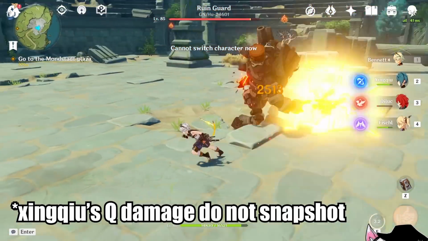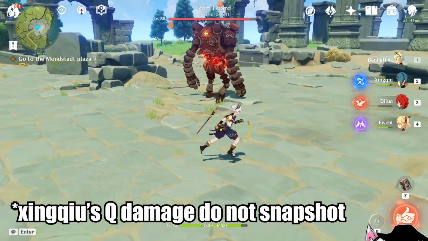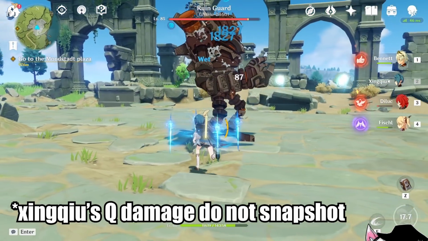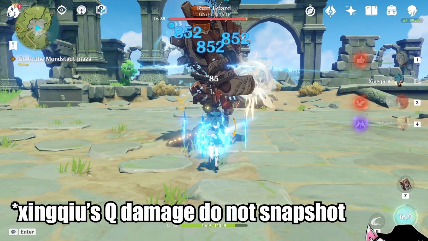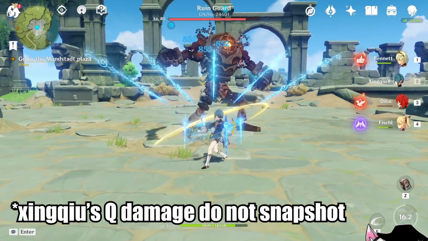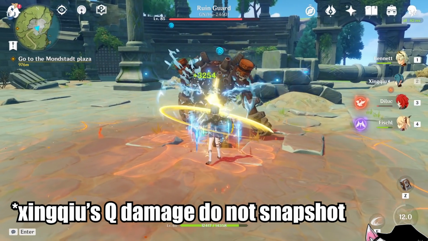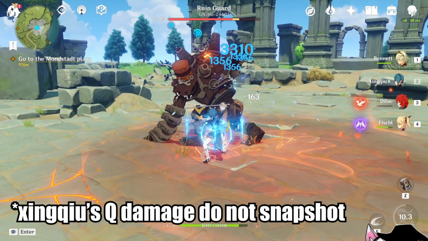Now there actually are abilities that don't snapshot. For example, Xingqiu's elemental burst. Here you see that I cast Xingqiu's elemental burst, and I'm doing 852 damage per hit on a non-critical. And then again, I will drop the Bennett elemental burst, and at this point you can see that when my Xingqiu is standing on the elemental burst and is getting the buff, I am doing 1356 damage.